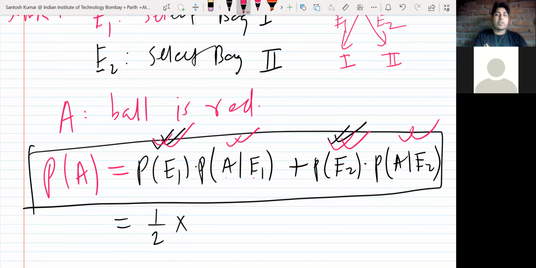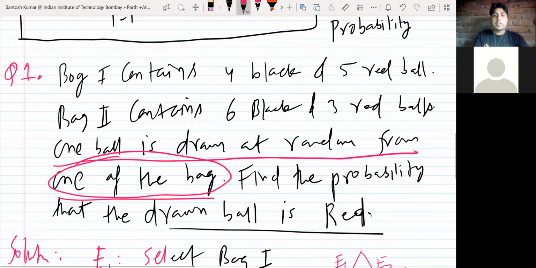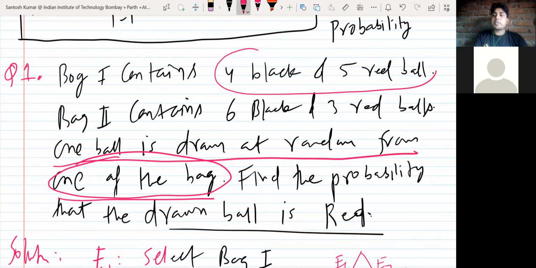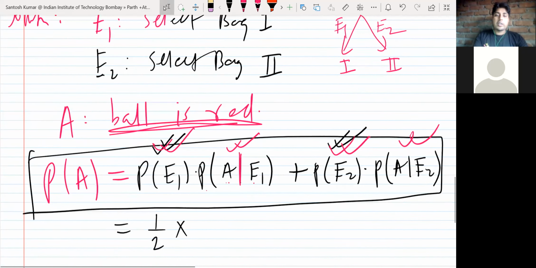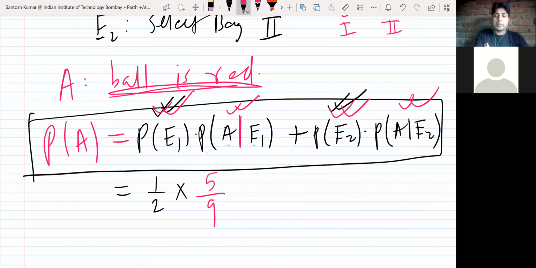So try to understand the meaning of this. A given E1 means what is the probability that the ball is red, given that you have selected the first bag? So look at the first bag. The first bag has 4 black and 5 red balls. So getting a red ball is 5/9, because there are 5 reds out of 9. So the probability is 5/9, plus.